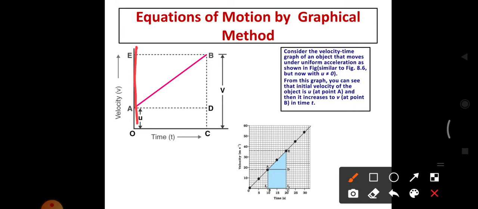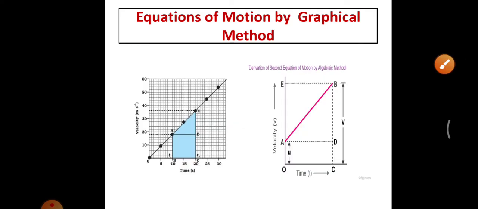So you have to take the velocity time graph. The velocity is represented on the y axis and time is represented along the x axis. The object starts at point A and ends at point B. So initially it has a velocity OA, and the final velocity is OB. From this graph you have to derive the first, second and third equations of motion. First we will see the first equation of motion.